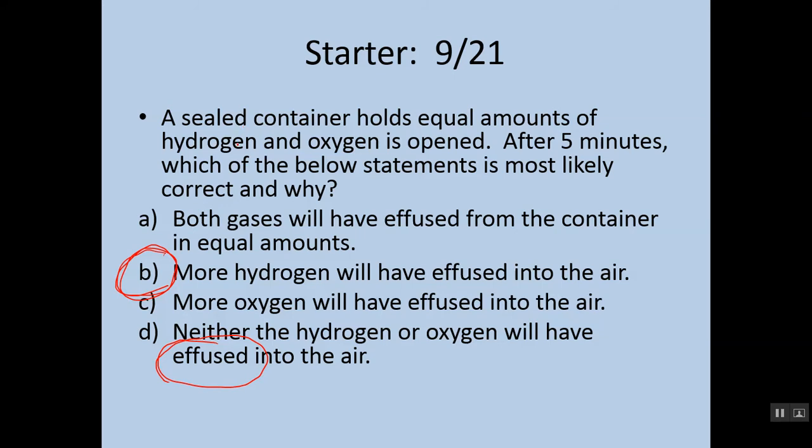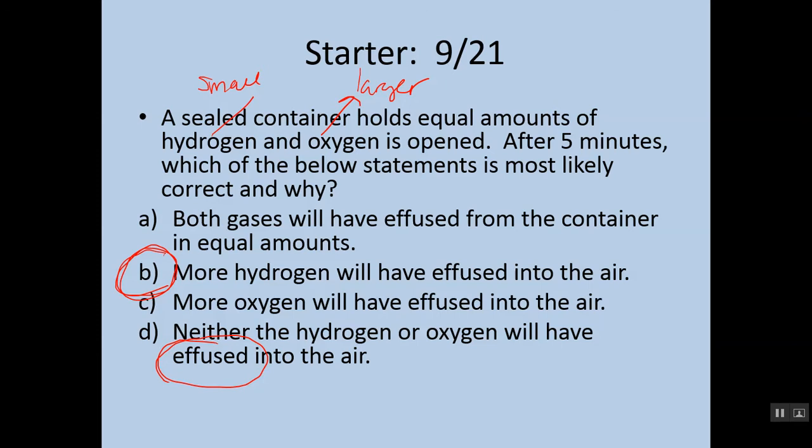Think about their particles: hydrogen is very small, oxygen is a lot larger. In comparison, which one do you think would be easier to move, one that's smaller or one that's larger? The answer should be smaller, right? A particle that's smaller should more easily move through its area than a particle that's much larger.